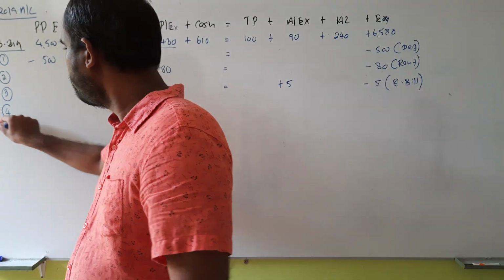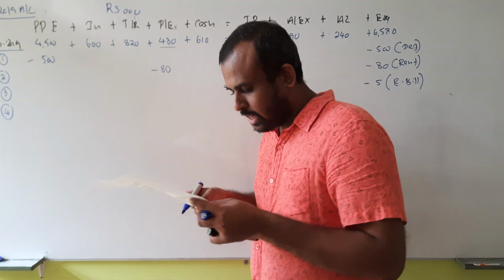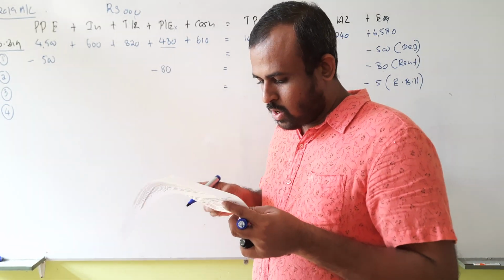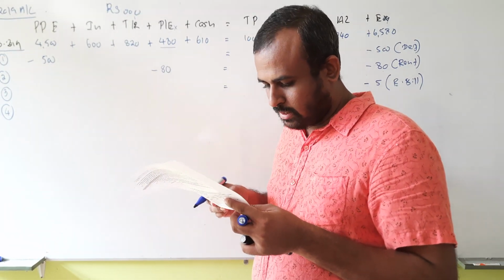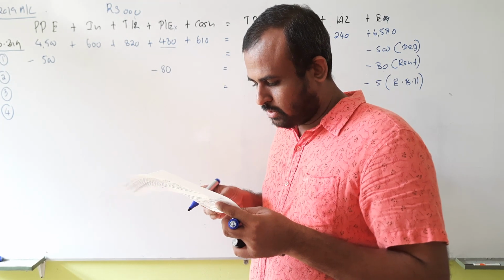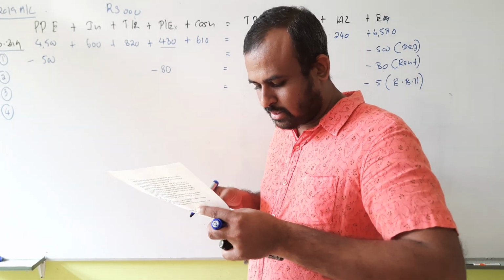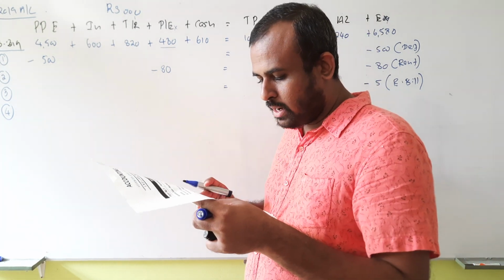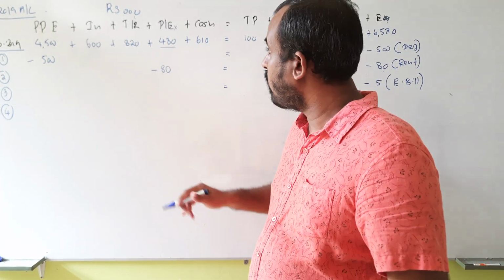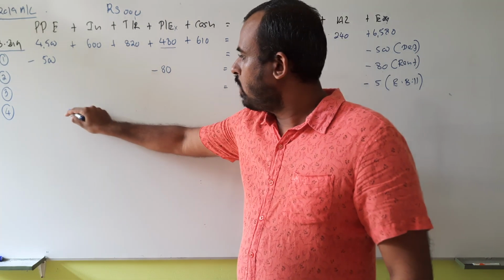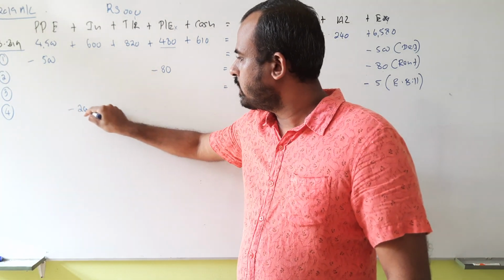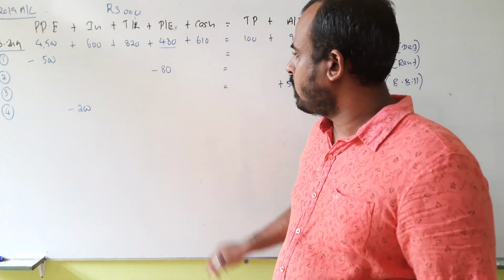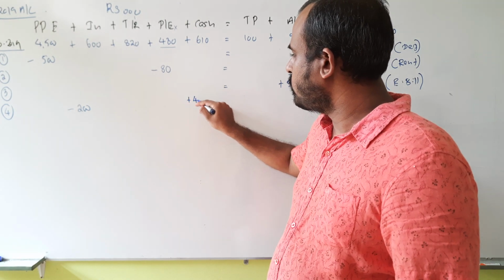Question number 4. The sale of goods costing 200,000 for 400,000 on cash. This has not been recorded in the books of accounts. However, the checks received in this respect has been deposited in the bank. Okay. What has happened here? 200,000 were stocks. You sold for 400,000. On cash basis, you receive the cash.